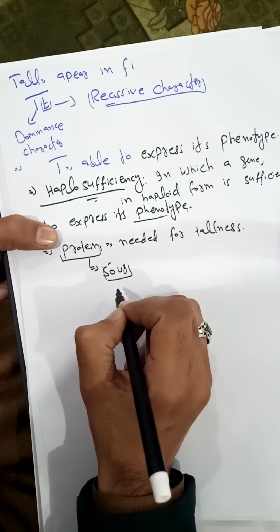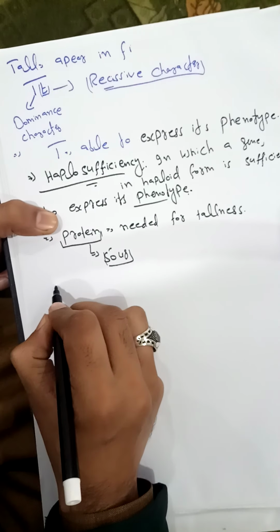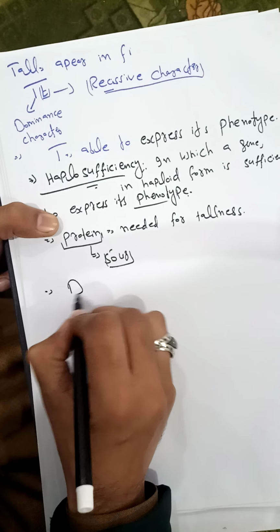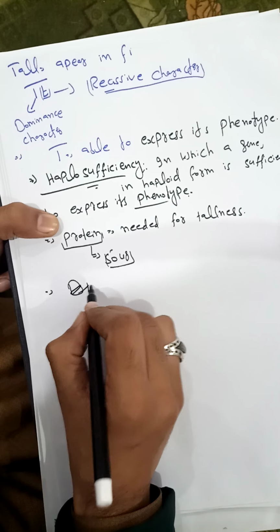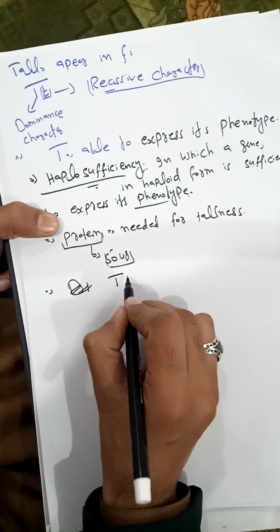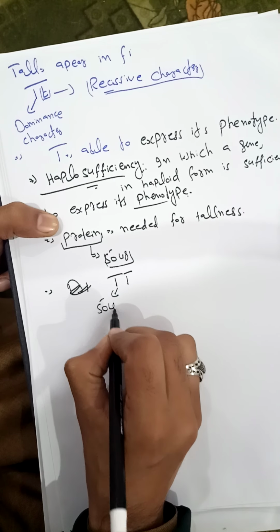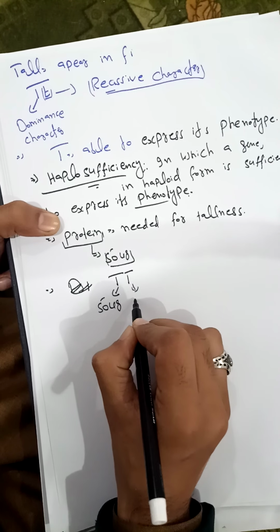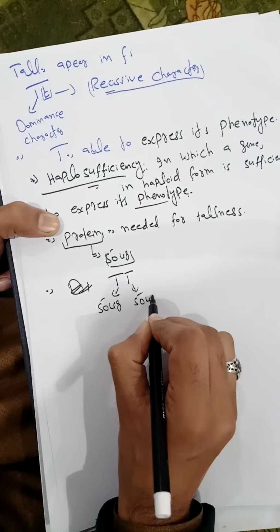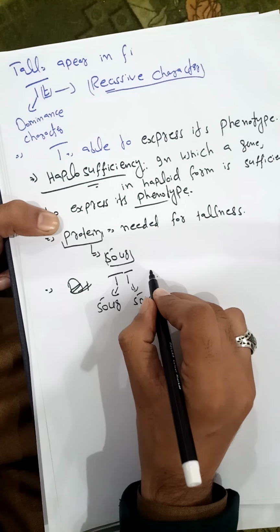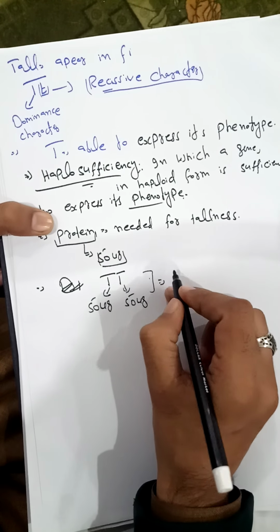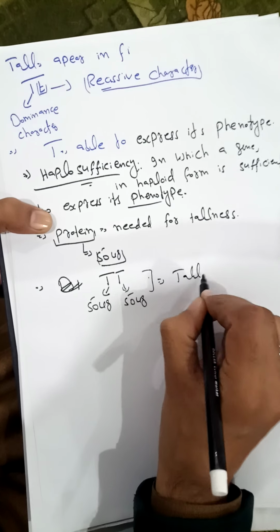So it will cause the tallness of the pea plant. In the homozygous dominant condition, T and T, each T is able to produce 50 microgram. Now in this condition, this plant will be tall.